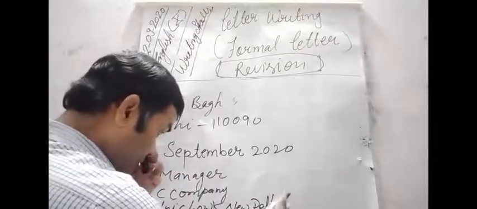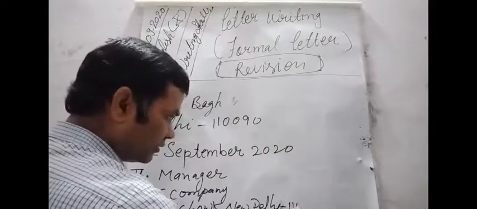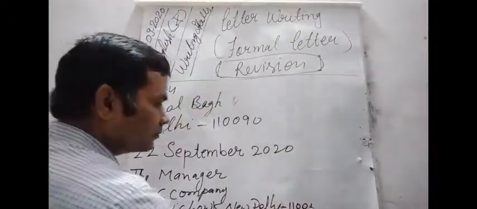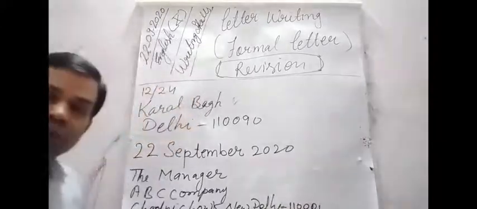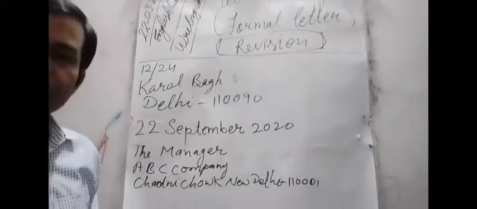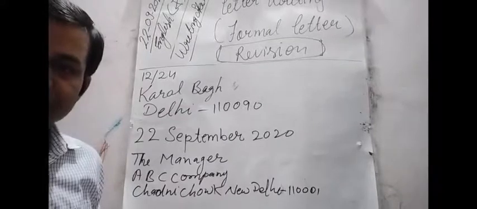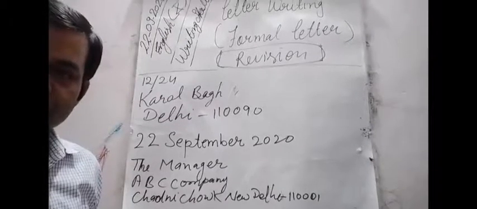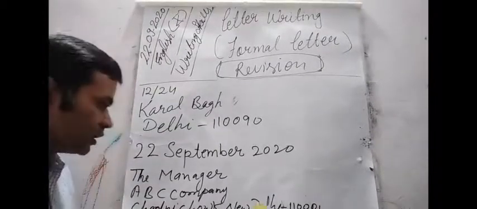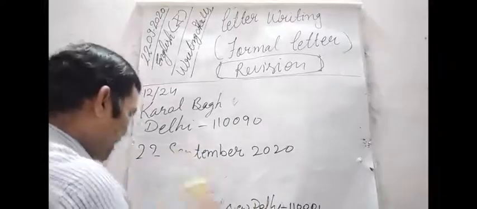If you know the pin code, you must mention it here, whatever the pin code is. After that, dear students, you have to leave one blank line.